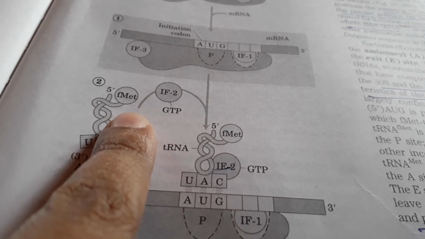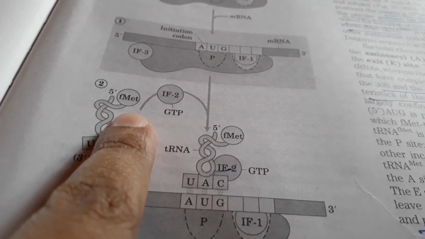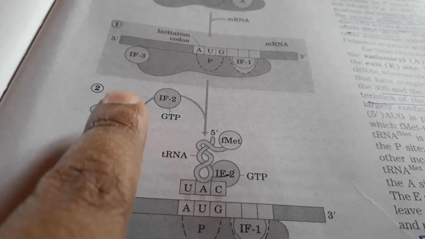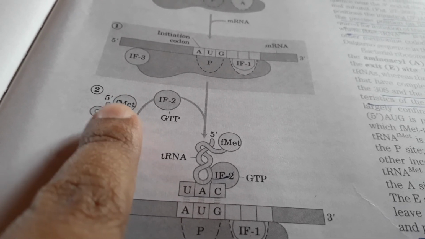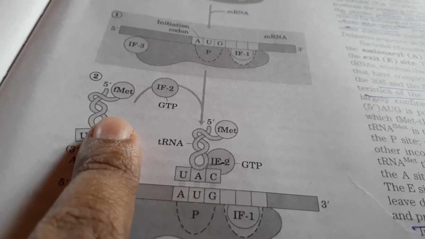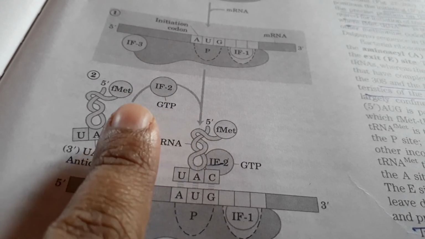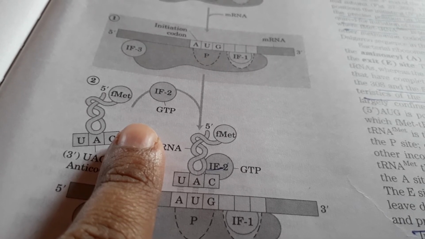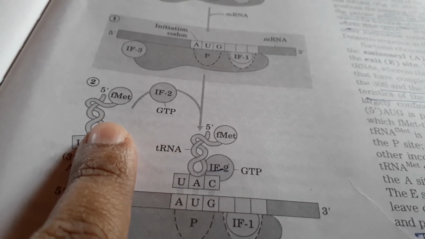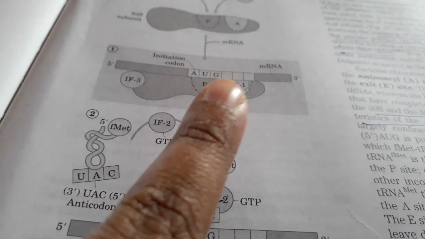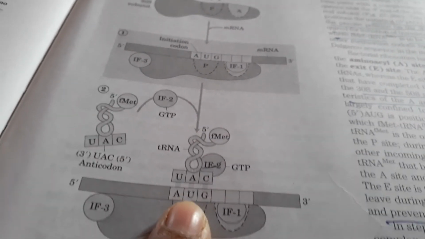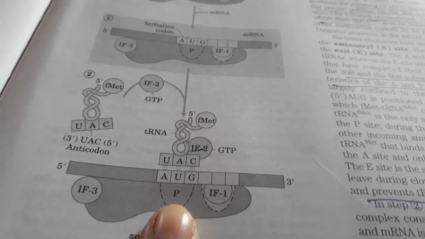In prokaryotes, that methionine is usually formylated. In eukaryotes, methionine is non-formylated. Here we are talking about the prokaryotic translation process. So the formylated methionine is there, and after reading the sequence, the tRNA brings the formylated methionine to the particular P site.